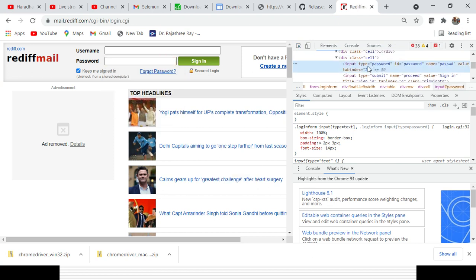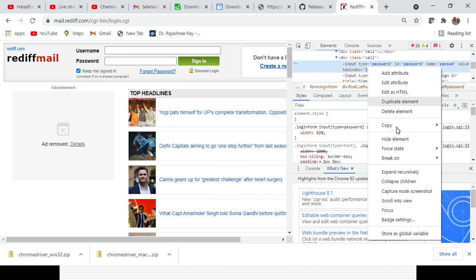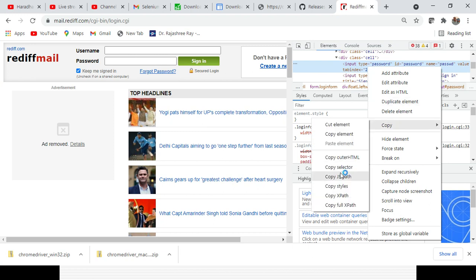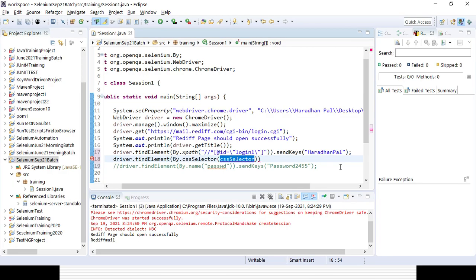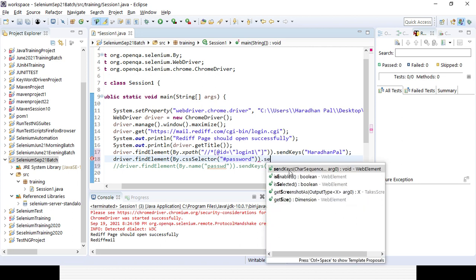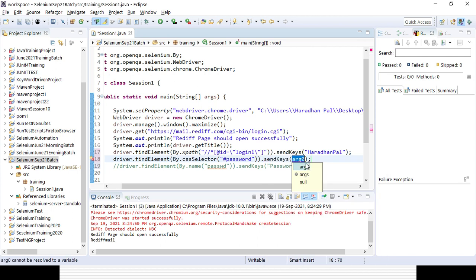In case you are not able to identify the element, you definitely cannot perform any operation. So first part is that you need to identify the element. Send keys, suppose I want to give pass now, and after that you can quit the driver as well. So driver dot quit or close, anything you can use. Let's try to run your code.